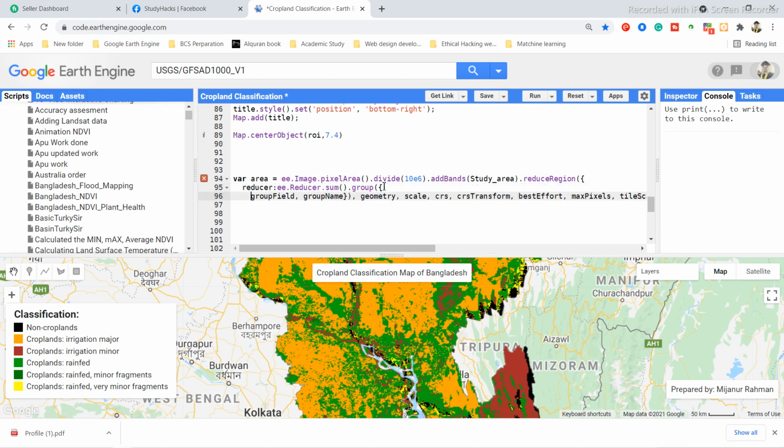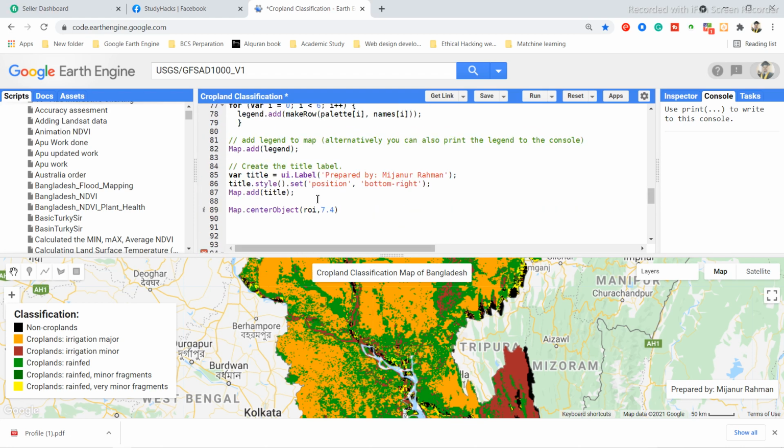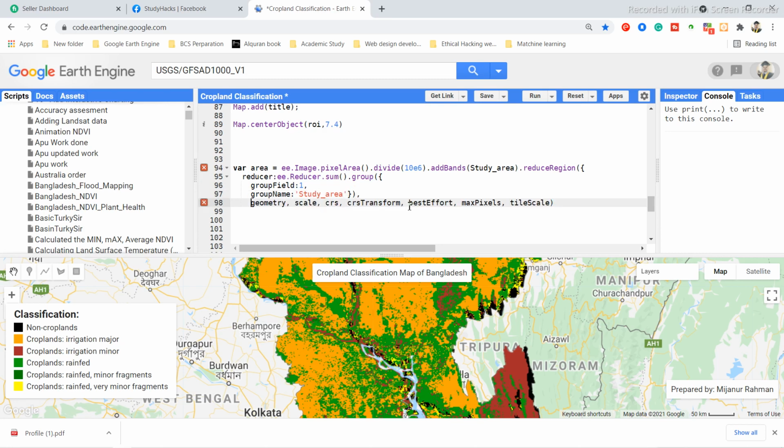In this case for the group field, I can simply give 1, and then I use the group name. In this case my group name is study area, so I simply use study area. Then geometry: here you can put your geometry or region of interest name.